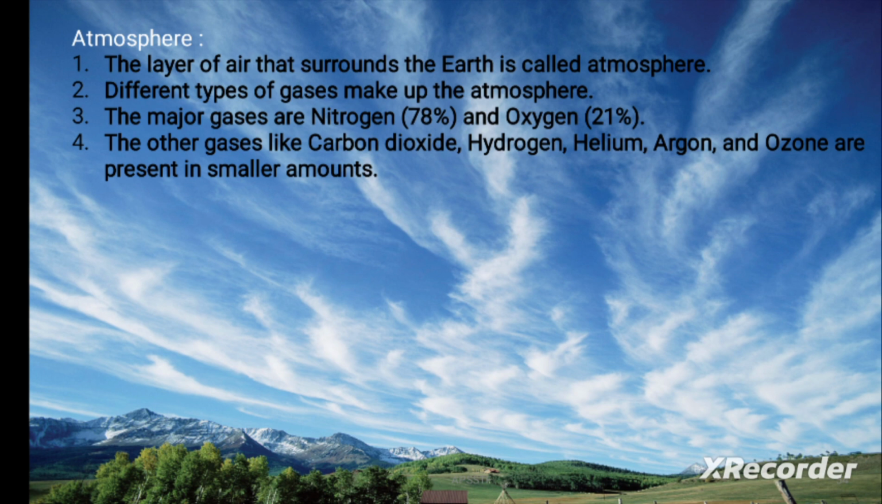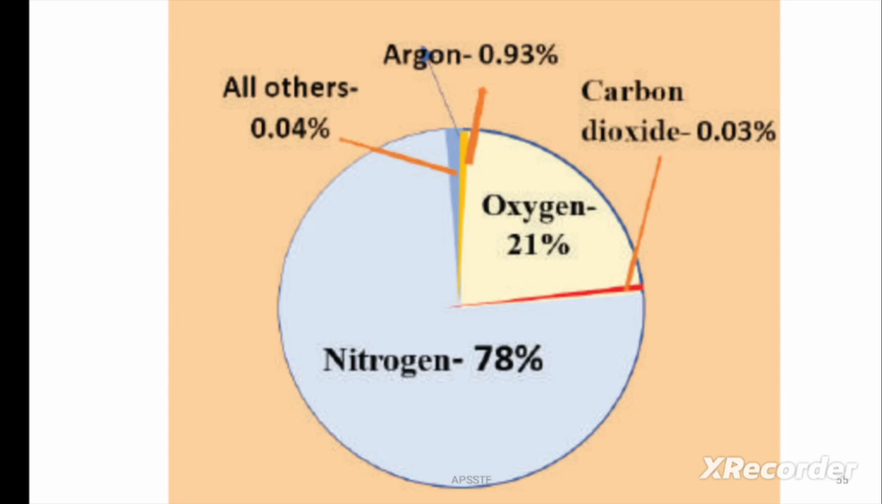Atmosphere. The layer of air that surrounds the earth is called atmosphere. Different types of gases make up the atmosphere. The major gases are nitrogen and oxygen. Nitrogen has 78% and oxygen has 21%. The other gases like carbon dioxide, hydrogen, helium, argon, and ozone are present in smaller amounts. See here, nitrogen is 78%, oxygen is 21%, carbon dioxide is 0.03%, argon is 0.93%, all other gases are 0.04%.